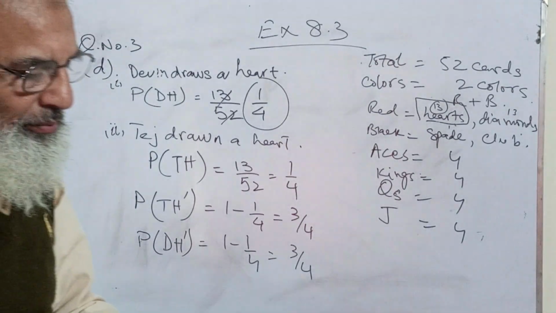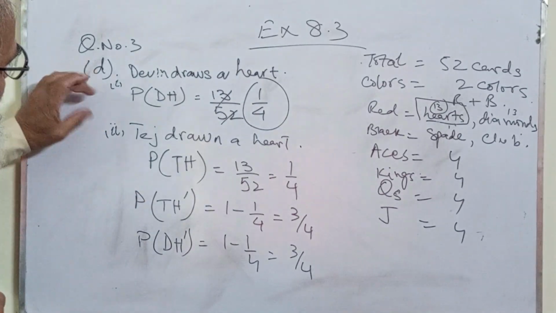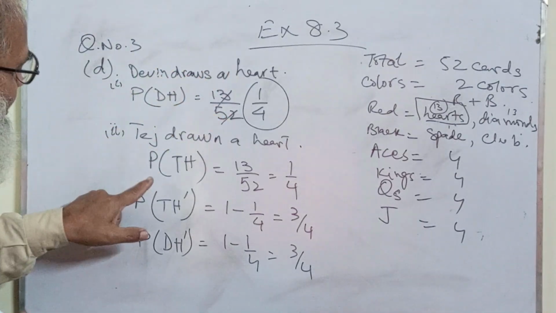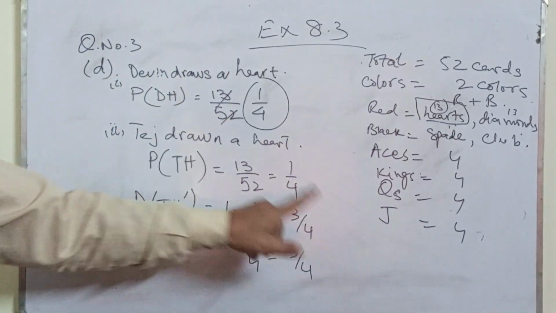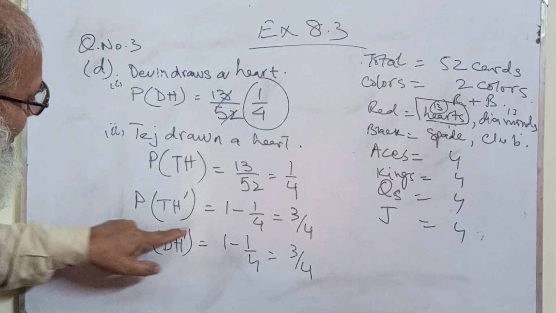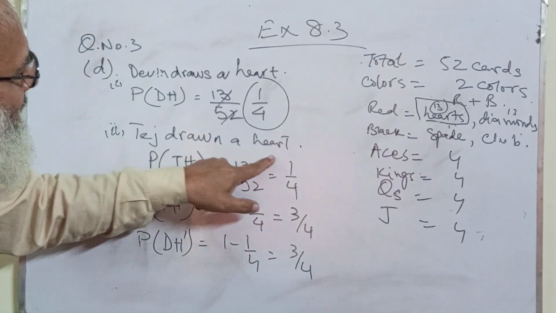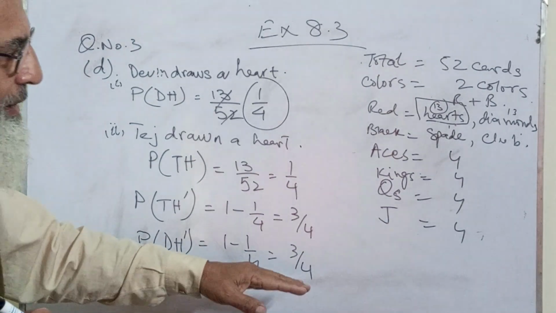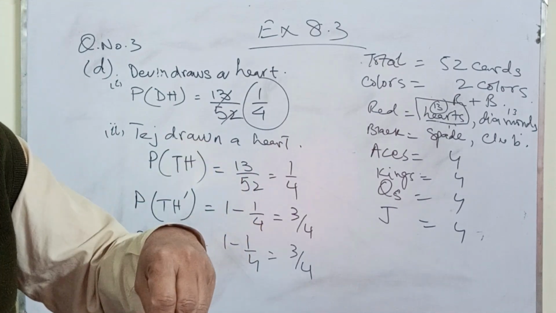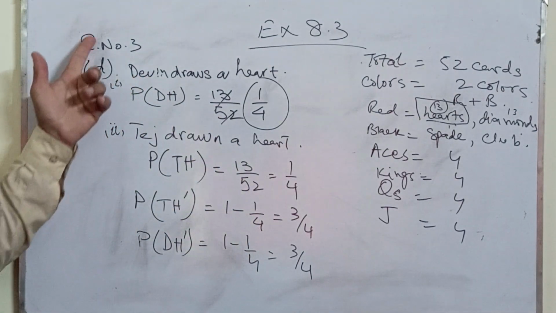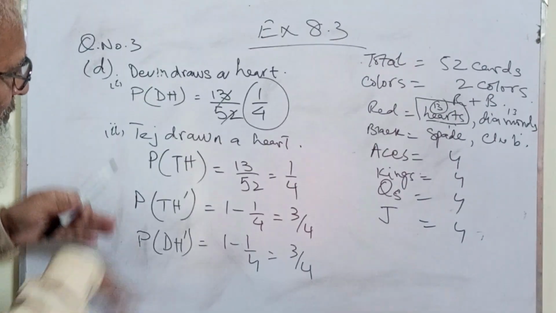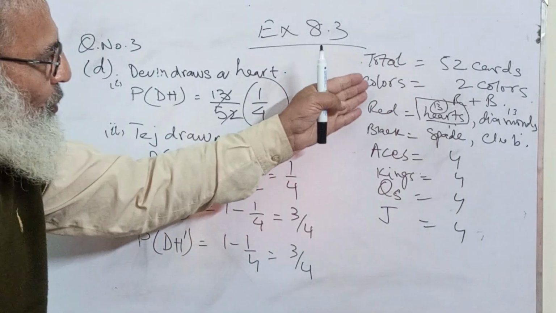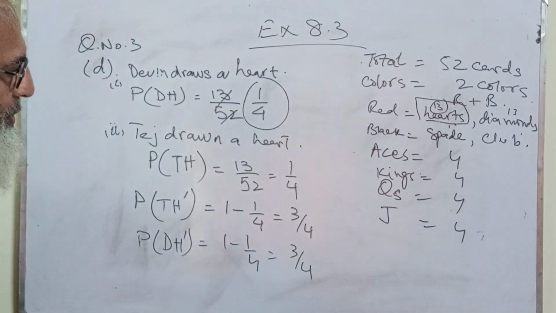What will happen? I am going to repeat it again and again. When Devin has drawn a heart, Tej has not drawn a heart. When Tej has drawn a card, Devin has not drawn a card. Because this logic is given in your book in question number 3, part D. Now, let me proceed. I hope you have understood. So I have to erase it.